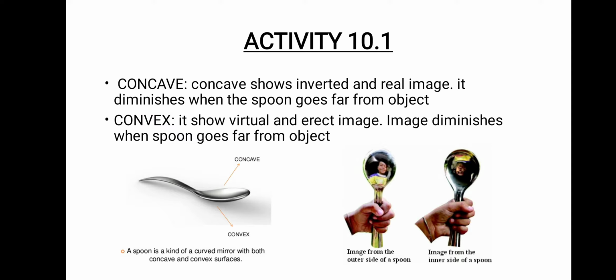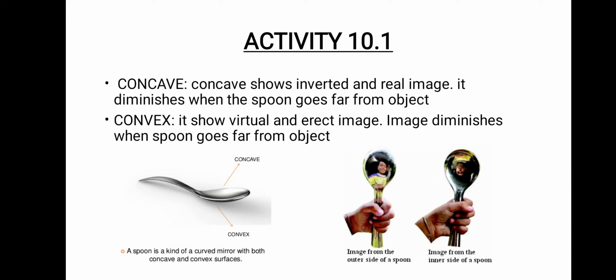Now there is an activity on page number 161, activity 10.1. You have to do this activity. It's a very simple activity. You take a spoon, a new, shining one, and you see your face. You will see in the curved surface, the inside one, a certain image, right? When you see the image, you will see that your face is inverted and smaller.